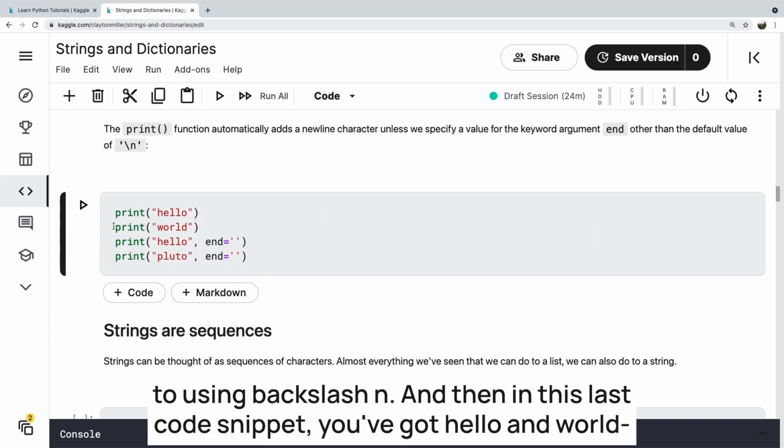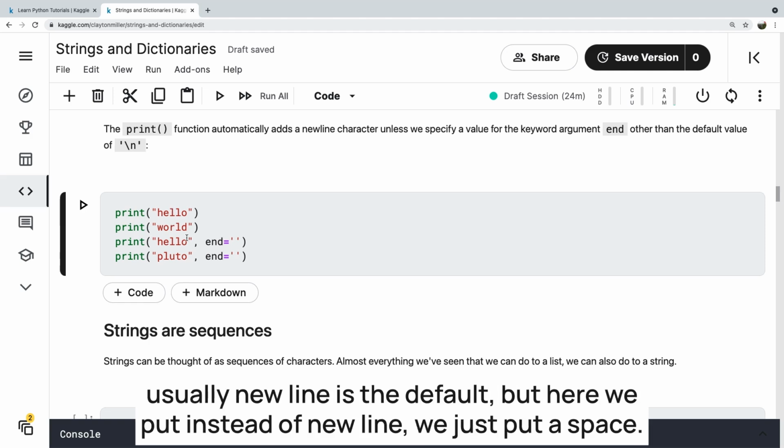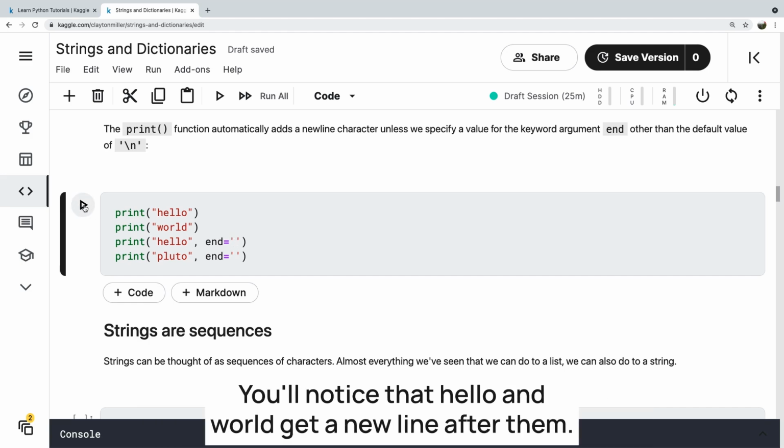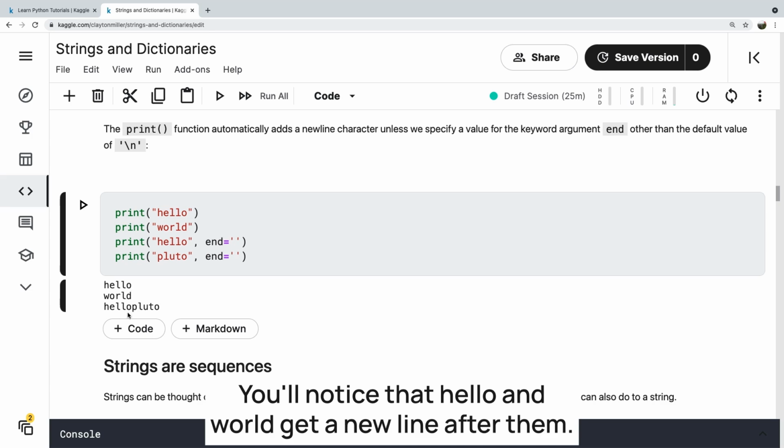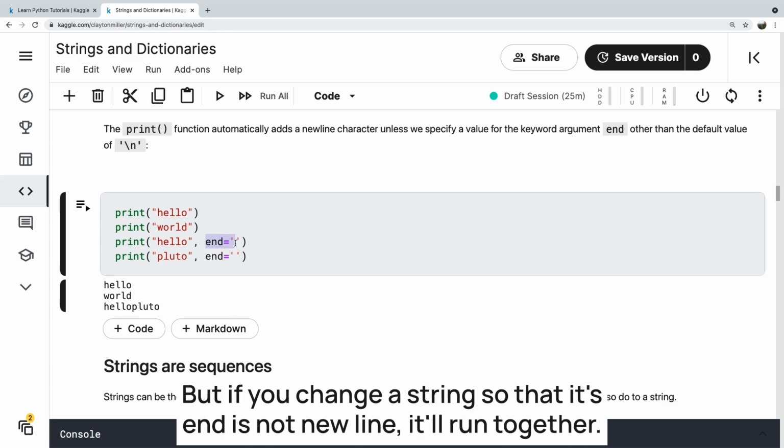And then in this last code snippet, you've got hello and world. Usually new line is the default, but here, instead of new line, we just put a space. You'll notice that hello and world get a new line after them, but if you change a string so that its end is not new line, it will run together.